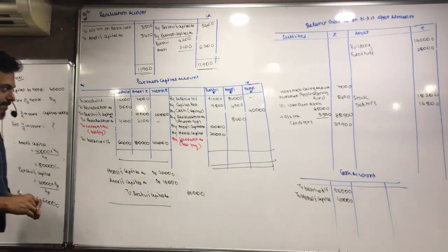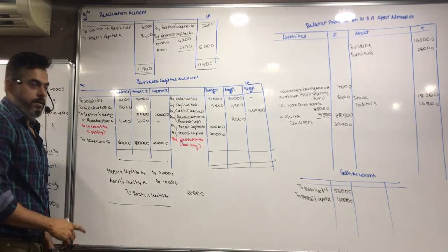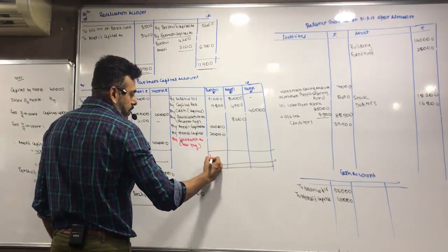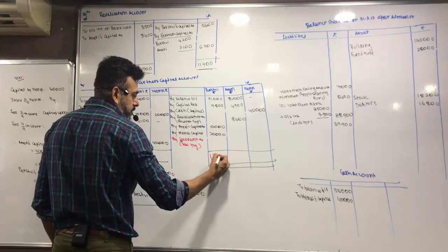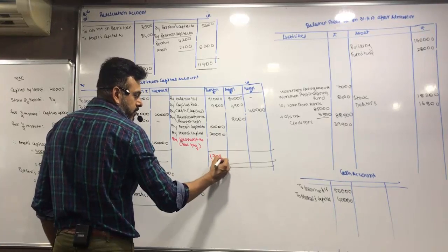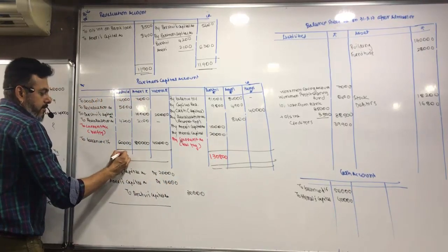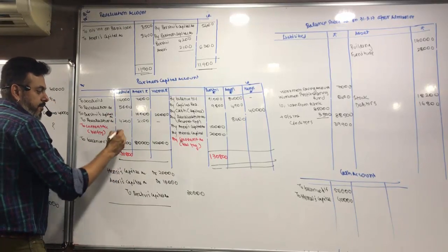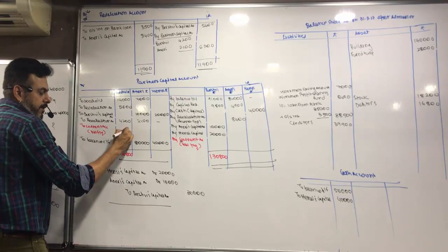Okay, now tell me which side is more, Pashvi? Credit. What's the total? 1,30,800. Okay, what's the difference? 47,000.